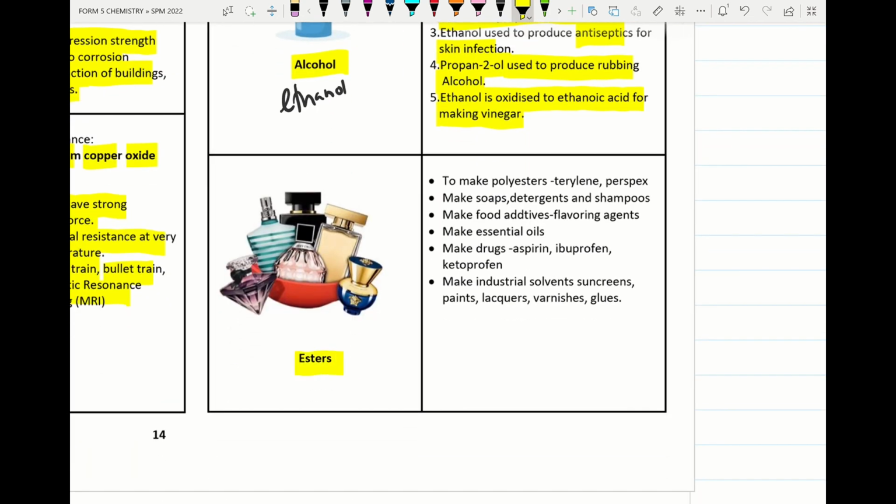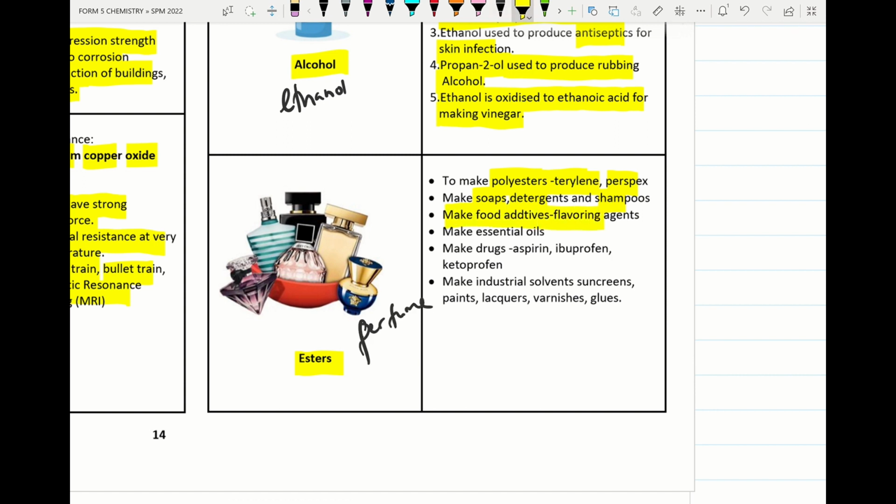Alright, next, ester produces a pleasant smell or fruity smell. It is used as polyester, terylene, perspex. Okay, polyester, terylene, perspex is also used to make soap, detergent, shampoo, perfume. Right, so we can put perfume here, it is also used.